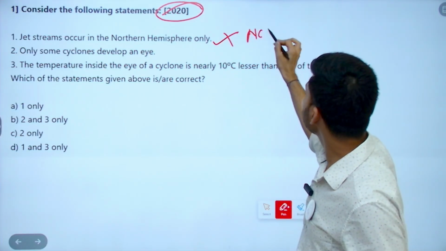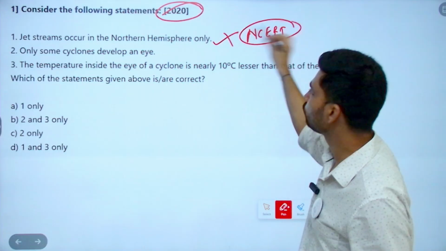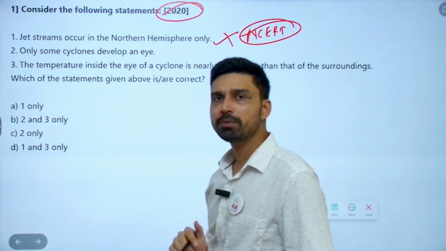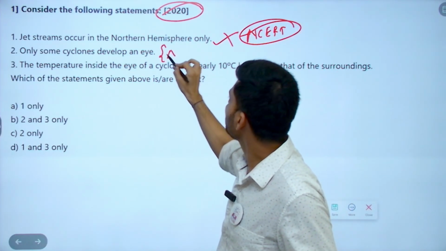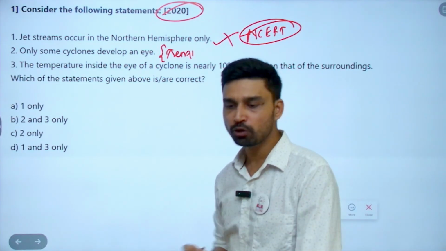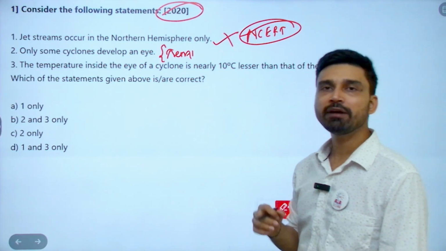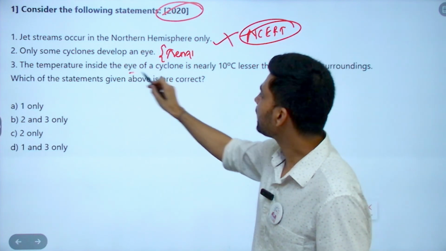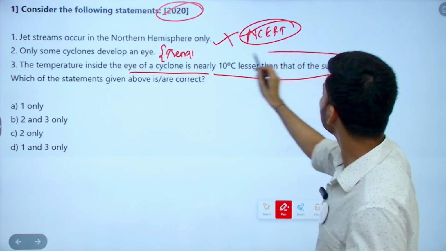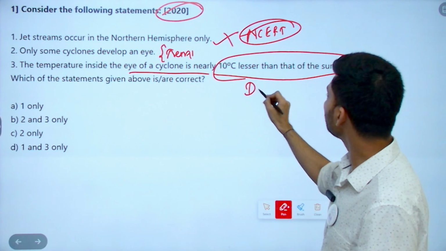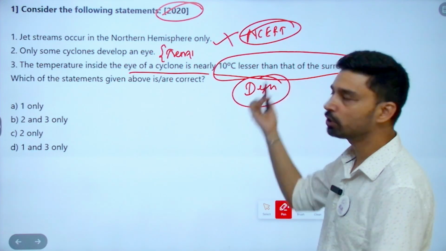This also is clearly mentioned in the NCERT class 11th geography. Only some cyclones develop an eye. This is correct, because you have to study about two types of cyclone: temperate cyclone and tropical cyclone. Tropical cyclones have an eye, temperate cyclones do not have an eye. Temperature inside the eye of a cyclone is nearly 10 degrees Celsius lower than that of the surrounding. This is nothing but a simple definition of cyclone.